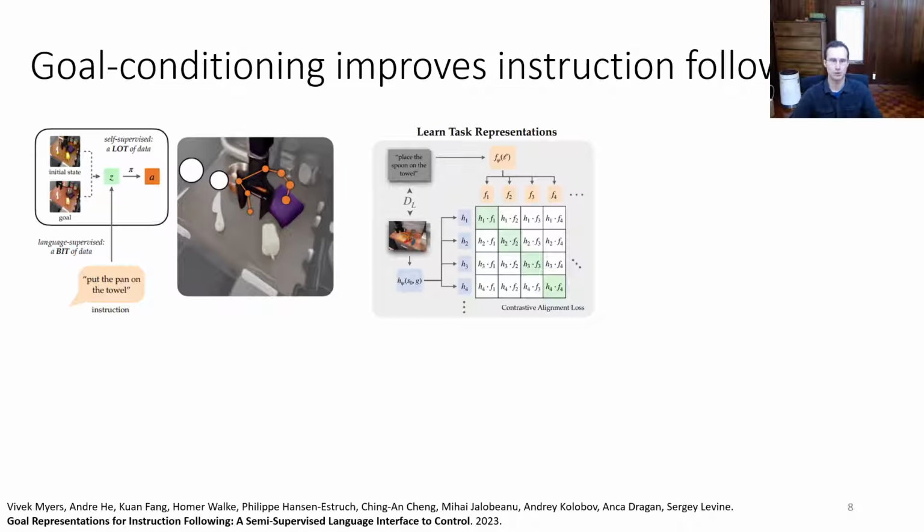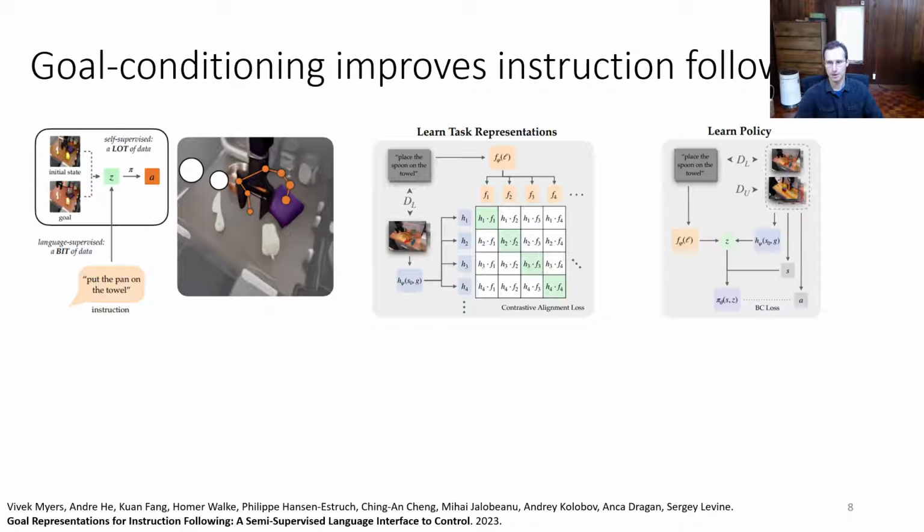One great way to do that is we can actually learn goal representations that align changes in state, so S0 through G, with language. This is a little bit like CLIP, except that whereas CLIP aligns images and language, this aligns pairs of initial state and goal with language, because language actually describes a change. So we really need to align a tuple with the language, a transition. And then we can just train the policy on top of this representation with an additional alignment loss that encourages the representation of goals to remain aligned between the language representation and the state goal representation.